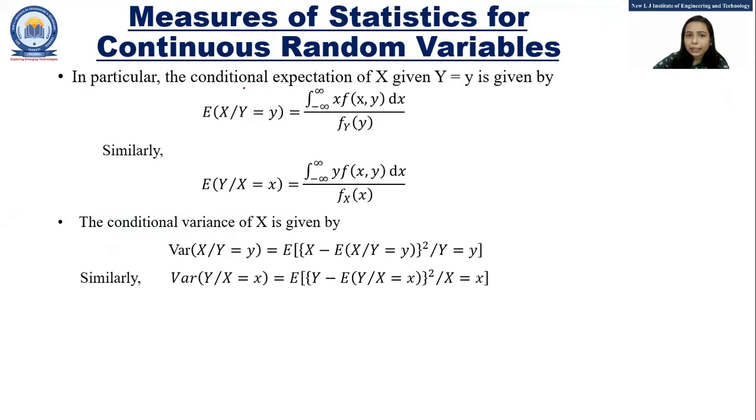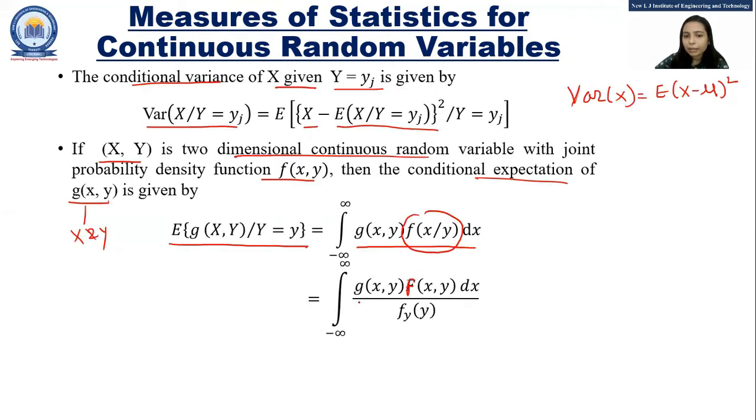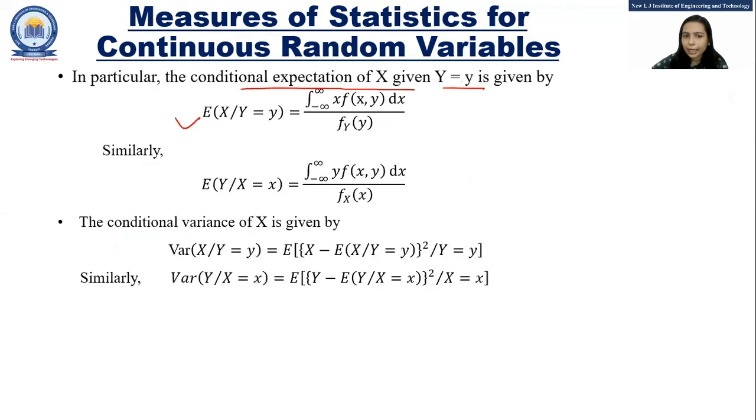Now if we want to find the conditional expectation of x given y equals y, in that case we write E of x given y equals y. Here we want to find only the expected value of x, so instead of g of xy we can write x only and the remaining is as it is. Similarly, the expected value of variable y given x equals x is the integration from minus infinity to infinity of y into f of xy dy upon f of x, where x is already given, so this is nothing but the marginal probability density function for variable x.